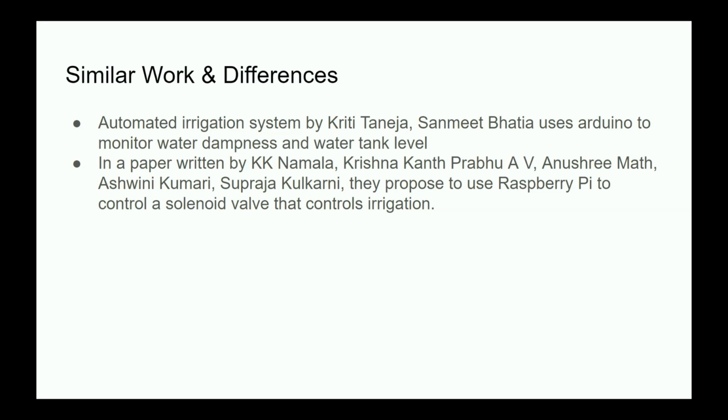In another paper by these authors, they proposed using a Raspberry Pi to control a solenoid valve that controls their irrigation, so it's completely automatic and independent of users, residents.